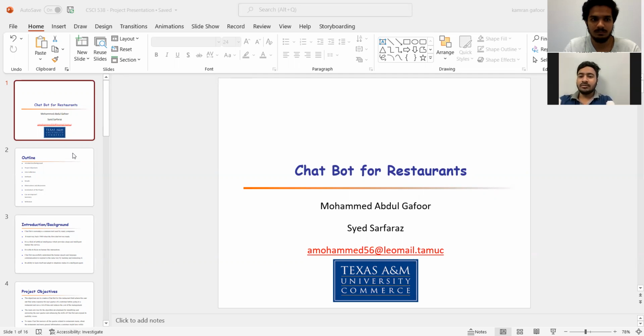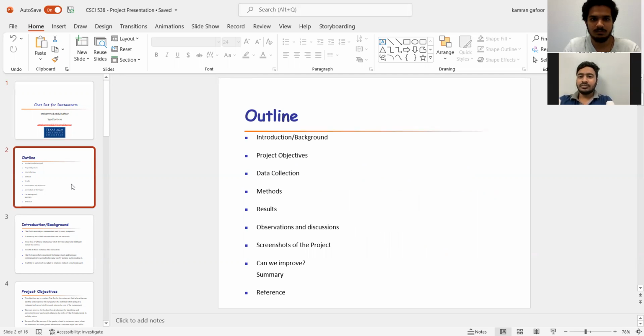Now let's see the outline of the project. So we are going to discuss topics such as introduction, background, project objectives, data collection, methods, results, observations and discussions regarding the chatbot and the screenshots of the project and how we can improve. Now let's start with the introduction.